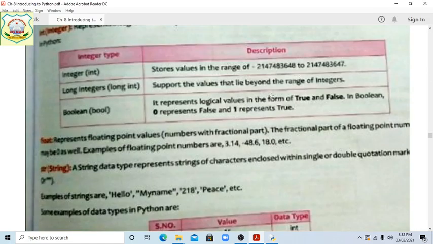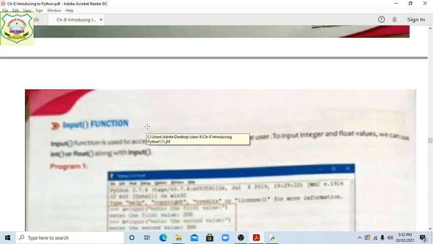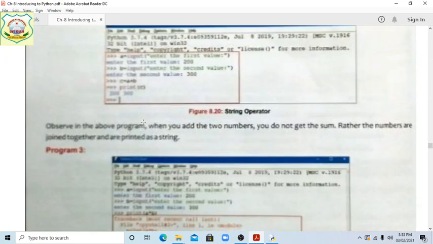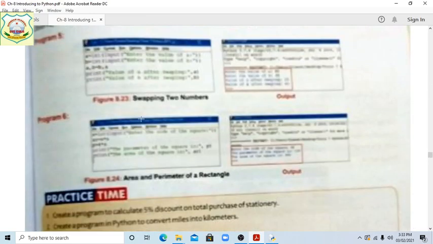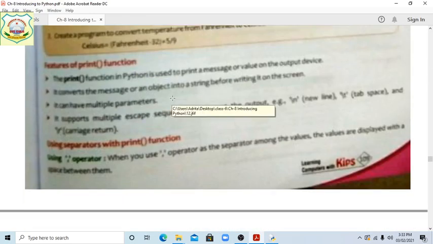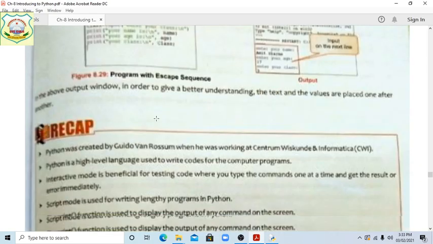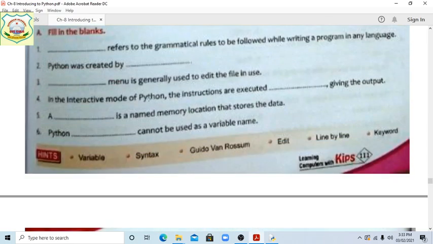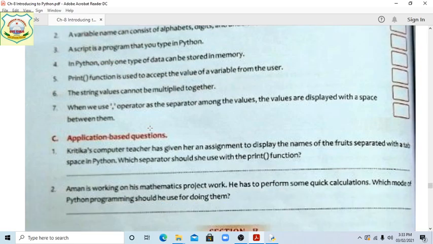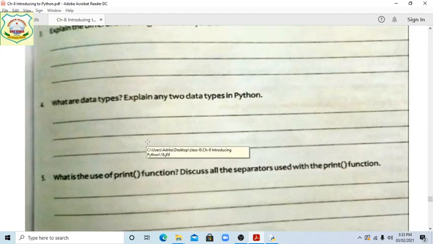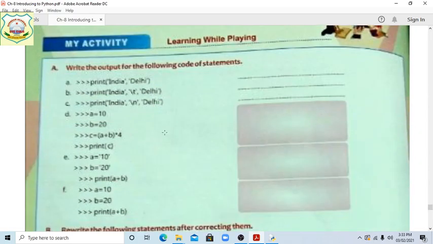Data types we have learned, basic data types in Python: integer, long integer, float, string. The input function also we have completed. Then after the input function, this practice time we have done. Print function with slash t and slash n we have discussed, and a few commands also we have done, students. And I think everyone has written the true false, MCQ, application based question, multiple choice question, answer the following questions. Everyone has written. Okay, and these things we discussed on that day, students, in the previous class.